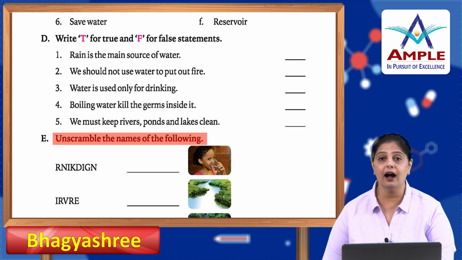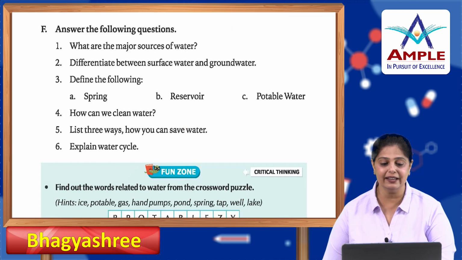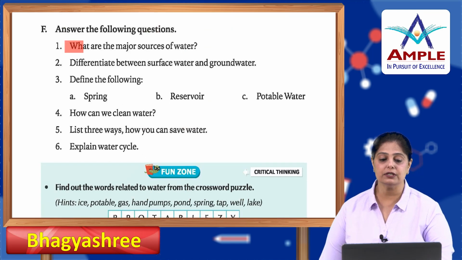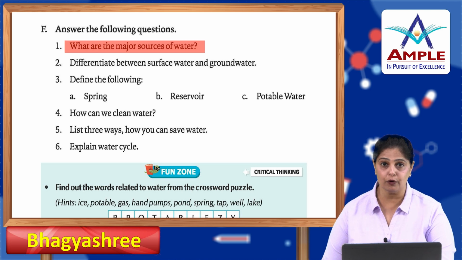Okay, first is drinking, D-R-I-N-K-I-N-G. Second is a river, R-I-V-E-R. Third is a spring, S-P-R-I-N-G. Okay, then what is this? This is a canal, C-A-N-A-L. Okay, this is water filter, W-A-T-E-R-F-I-L-T-E-R. Okay, these are clouds, C-L-O-U-D-S. Alright, now answer the following questions.